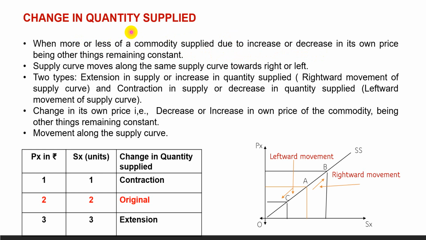So the main cause of change in quantity supplied is change in its own price. What will be the effect in the supply curve when there is change in quantity supplied? The supply curve moves along the same supply curve towards right or left, towards right A to B or towards left A to C. Change in quantity supplied is of two types: extension in supply or increase in quantity supplied, that results in rightward movement of supply curve, and contraction in supply or decrease in quantity supplied results in leftward movement of supply curve.